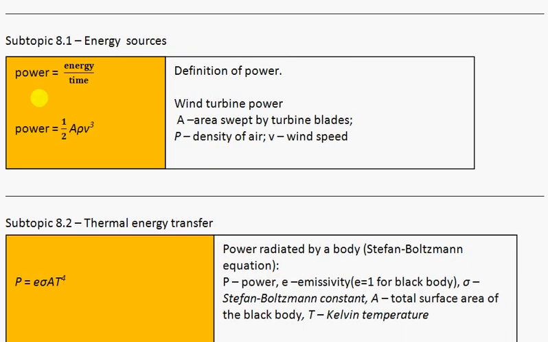Energy sources. So here definition of power is energy per time. For a turbine, power is given by this formula, where A is the area swept by blades, rho is the density of air, and v is the speed of wind.